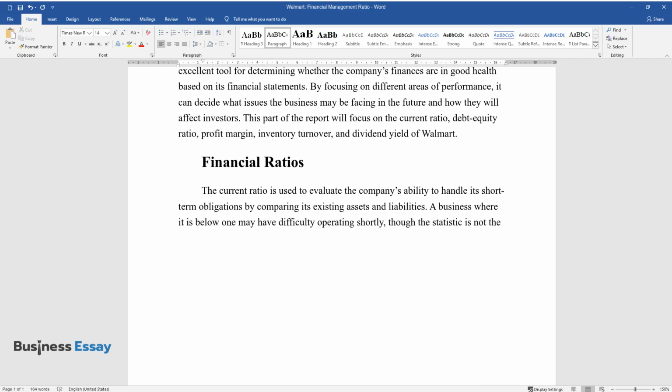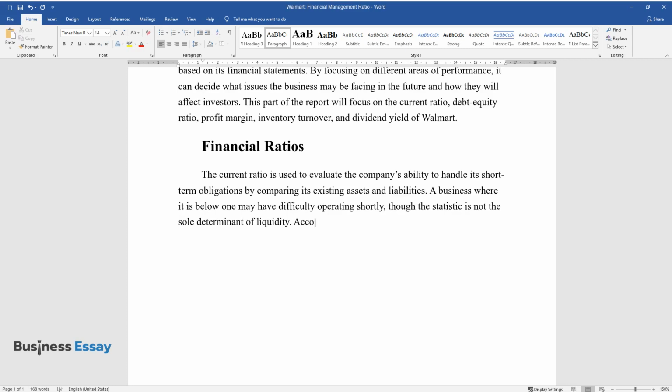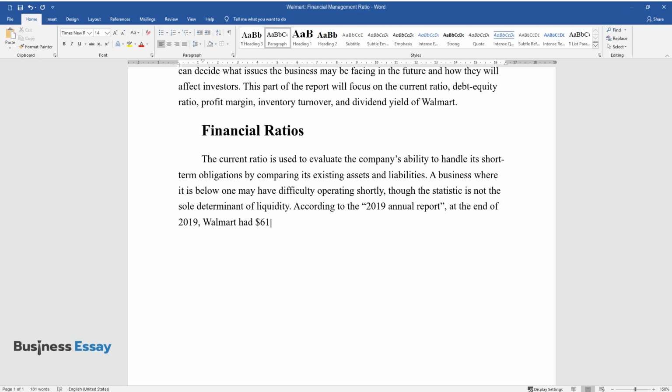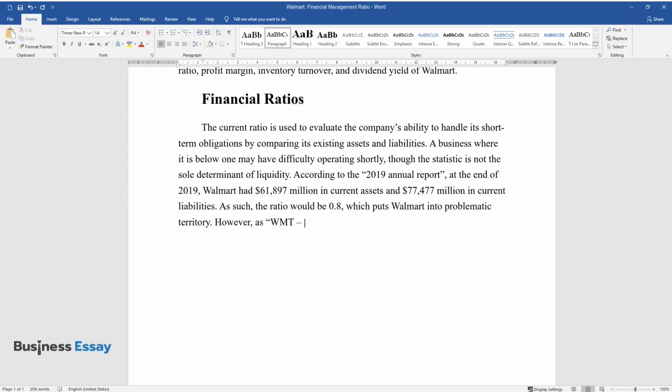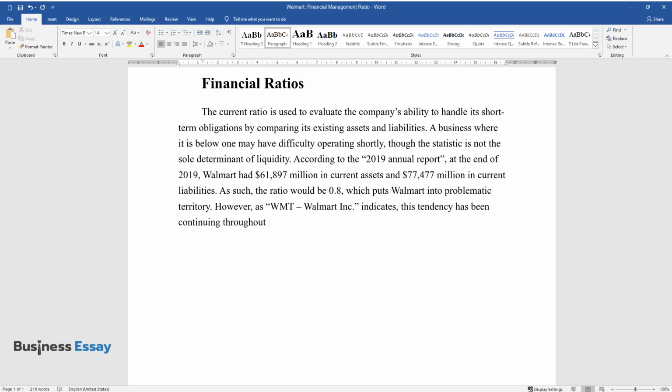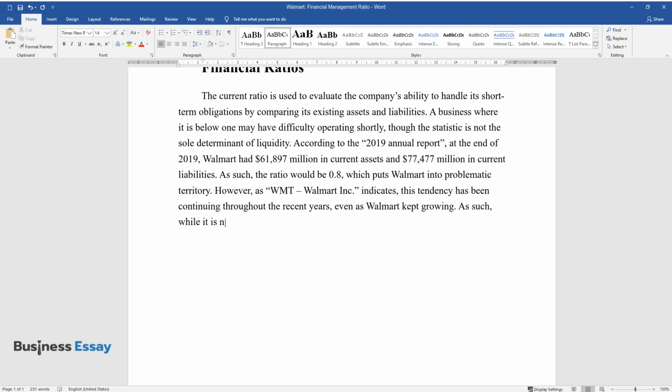According to the 2019 annual report, at the end of 2019, Walmart had $61,897 million in current assets and $77,477 million in current liabilities. As such, the ratio would be 0.8, which puts Walmart into problematic territory. However, as WMT, Walmart Incorporated indicates, this tendency has been continuing throughout the recent years, even as Walmart kept growing. As such, while it is noteworthy, the low value in the ratio likely does not mean that Walmart is at